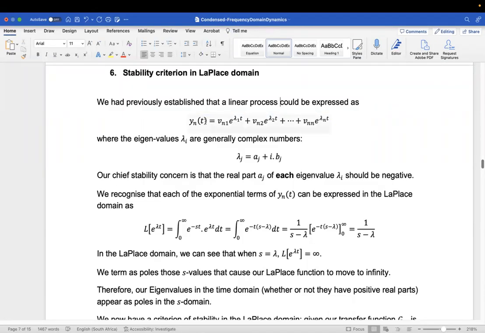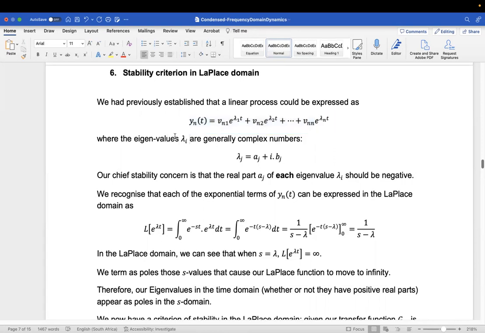So we have already established a stability criterion. We've said that if our process has this form in general, we were concerned about any of these eigenvalues having a positive real part. Because if they do, then we will have the exponential of a positive number times t, and as t increases, that term would exponentially explode away. And so if any of these lambdas have a positive real part, we know it would be an unstable process.